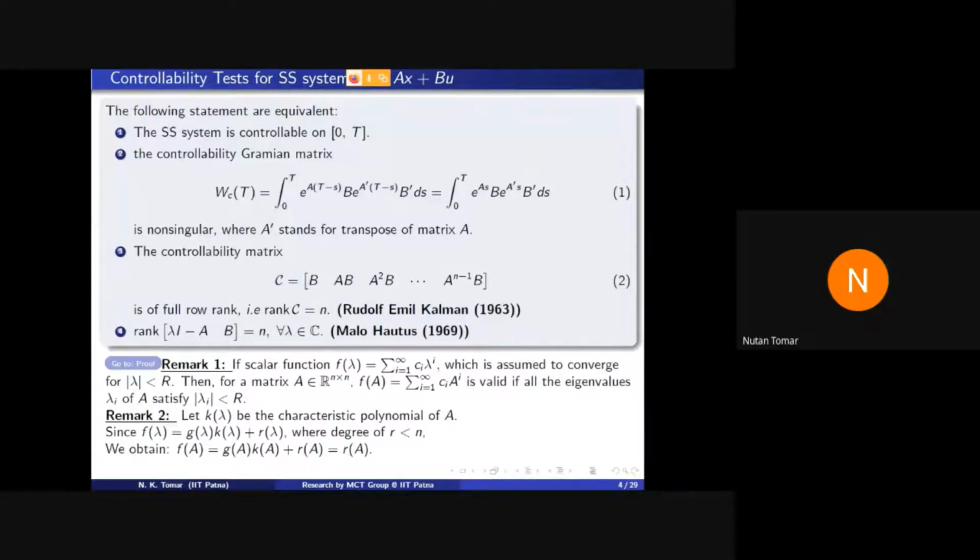So before the proof, see this result number 4. Result number 4 says the rank of lambda I minus A augmented with B is equal to n for all lambda. See, we write for all lambda, but there is no need to check for all lambda, because the matrix lambda I minus A loses its rank only if lambda is an eigenvalue, otherwise it is always invertible.